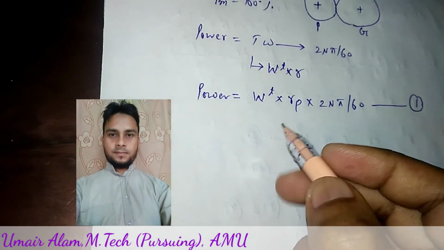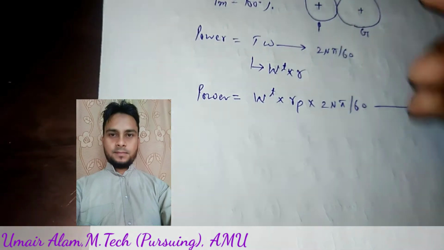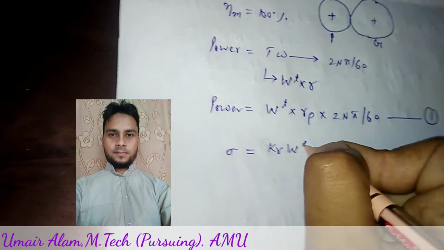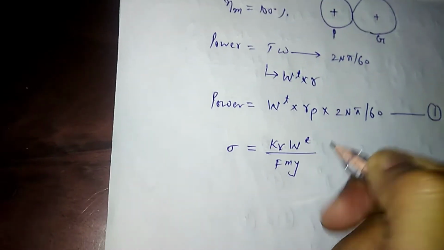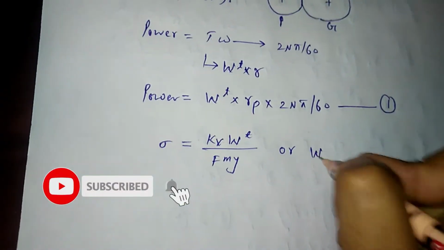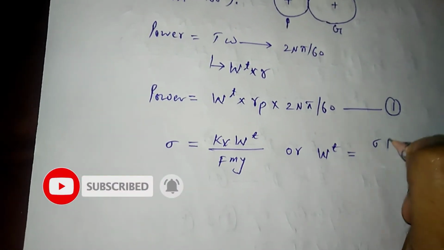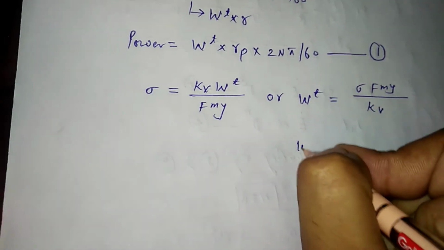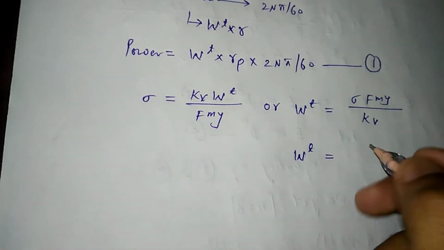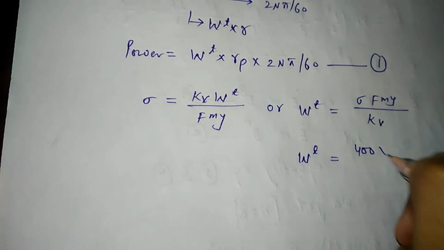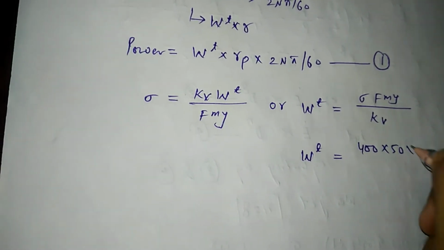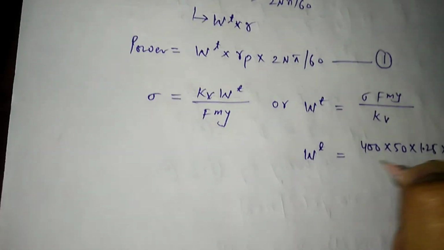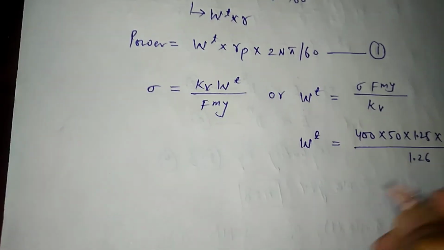Firstly we will calculate Wt. From Lewis formula, sigma is equal to kv Wt upon f m y, or you can say Wt will be equal to sigma f m y divided by kv. So Wt will be equal to, putting the value of sigma as 400 megapascal, f is 50 mm, module is 1.25, y is 0.322 and kv is 1.26.